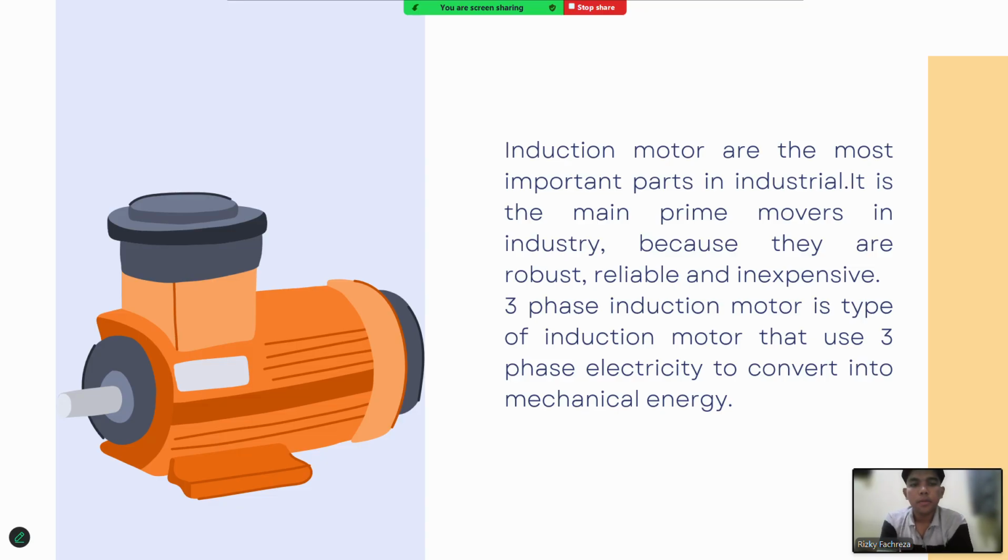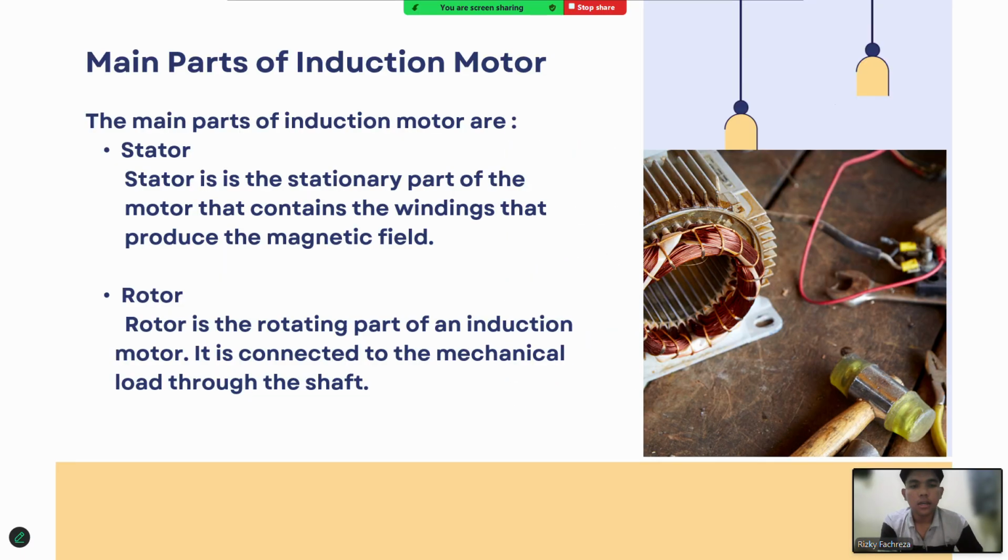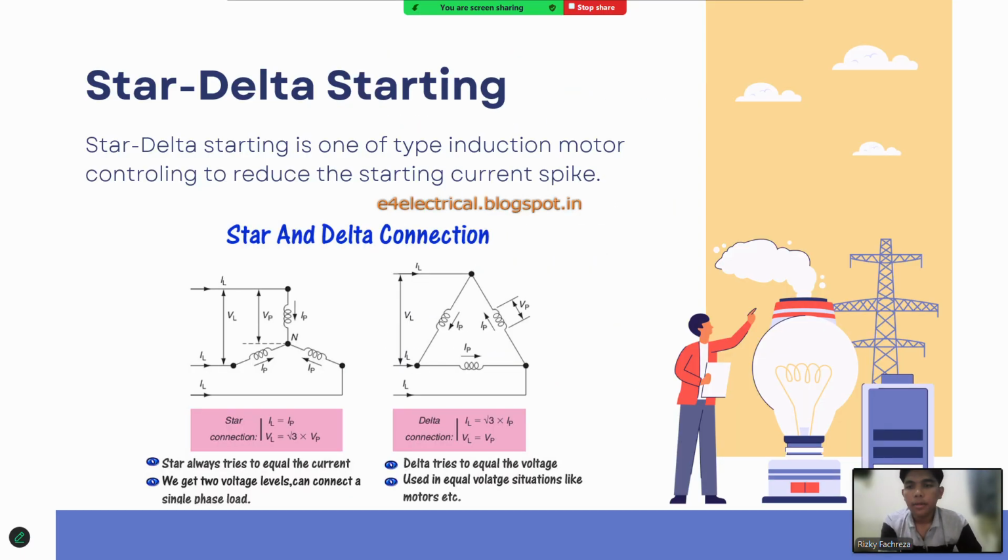Therefore, the main problem addressed in this research is how we can reduce the starting current of a three-phase induction motor without sacrificing performance and reliability. The solution is a star delta control system. The star delta control system is one of the most effective and widely used solutions in the industry.